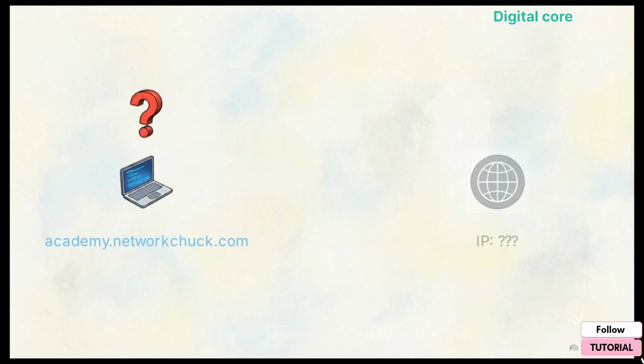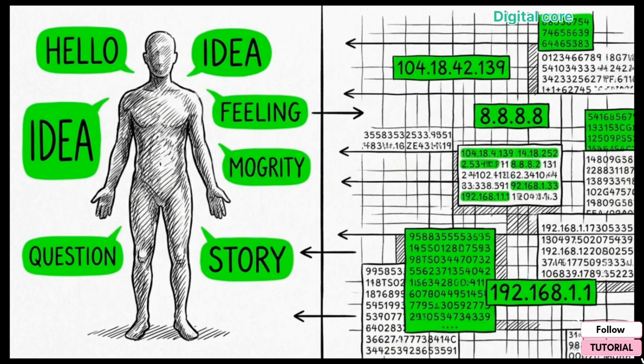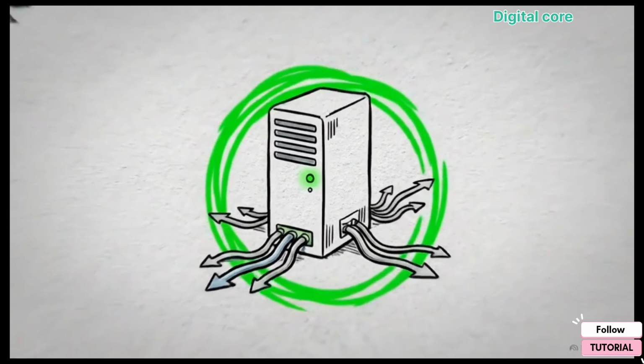idea where that website is. There is a massive communication gap here. Humans navigate the web using easy-to-read words and names, but computers can only connect to each other using numeric IP addresses. Think of an IP address as a phone number for a server.